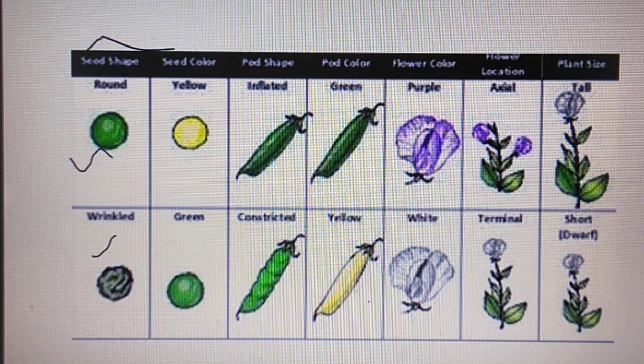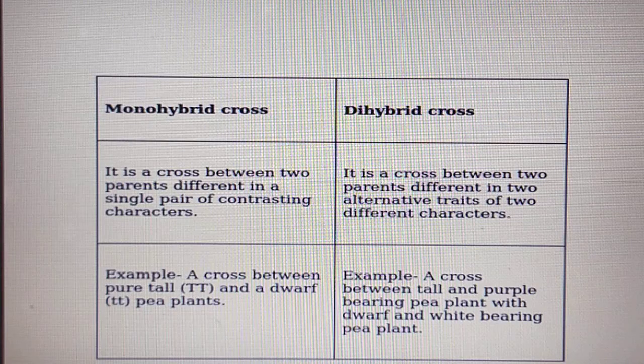Green and yellow are contrasting characters. And flower color, purple flower pea plants are there and white flower pea plants are there. Then flower location, axial and terminal. Plant size, tall and dwarf. These are the 7 contrasting characters that are present in the pea plant, Pisum sativum.